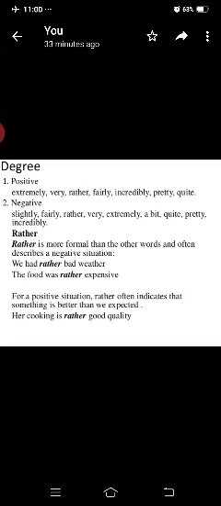Rather is more formal than the other words and often describes a negative situation. We had rather bad weather. The food was rather expensive. These words should be used in a negative sense. For a positive situation, rather often indicates that something is better than we expected. Her cooking is rather good quality. So rather can be used in both negative and positive senses.